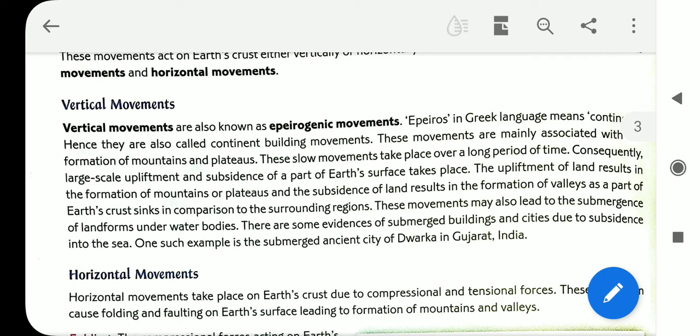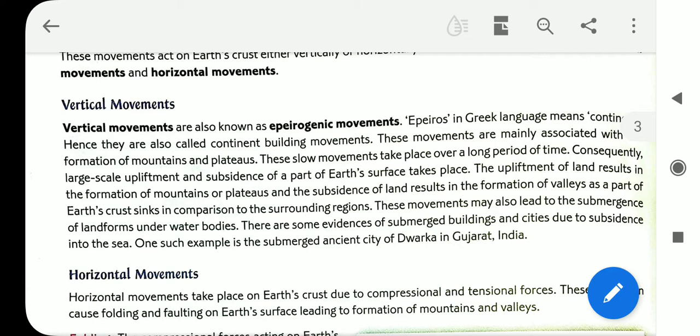These movements may also lead to the submergence of landforms under water bodies. There is some evidence of submerged buildings and cities due to subsidence into the sea. So due to these vertical movements, upliftment creates mountains and plateaus, and submergence creates valleys.